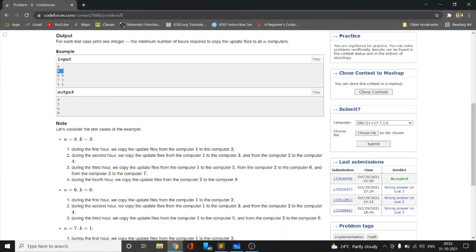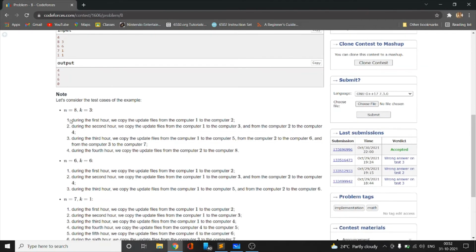So the first test case goes like 8 and 3. The number of computers is 8 and the number of cables is 3, and the output will be 4. Let's look at the explanation given. During the first hour, for n equals 8 and k equals 3, we copy the update files from computer 1 to computer 2.